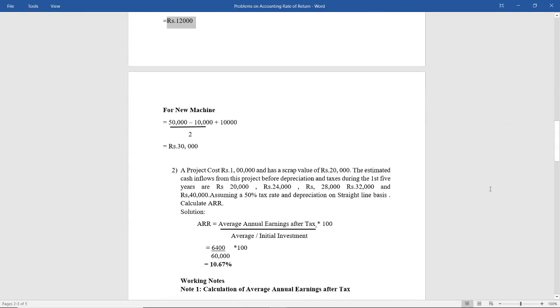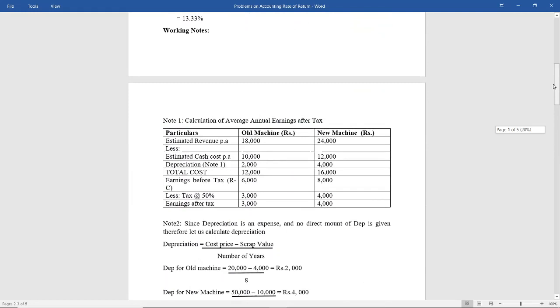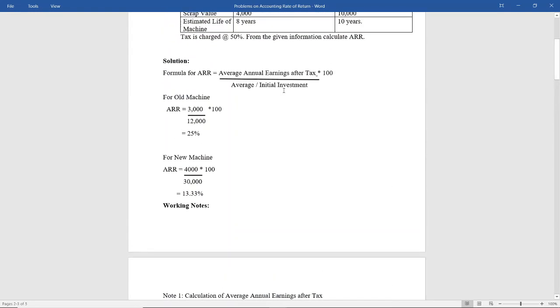For new machine it is again nothing but the cost minus the scrap value divided by 2 plus the scrap value. First always solve this part and then add 10,000, you get 30,000. Just substitute this figure in the formula, you will get the answer. So for old machine the average investment is 12,000, for new machine the average investment is 30,000. So 25% is the return on investment for old machine, and for the new machine the accounting rate of return is 13.33%. This rate of return will always be in percentage, that is why we multiply it by 100.